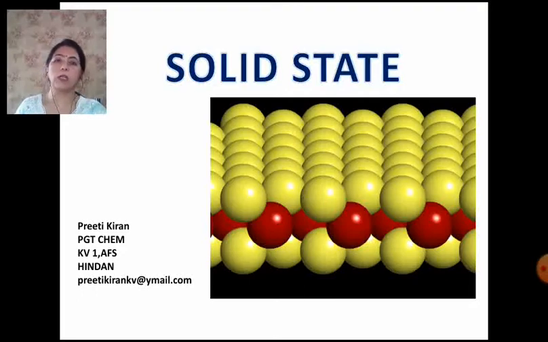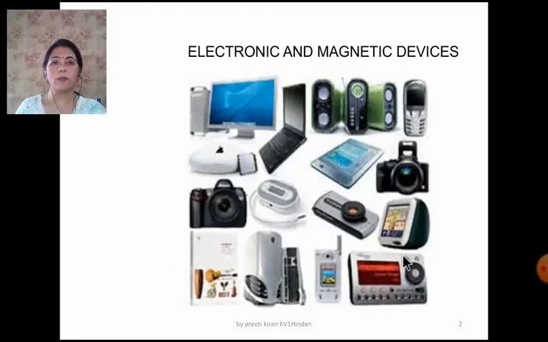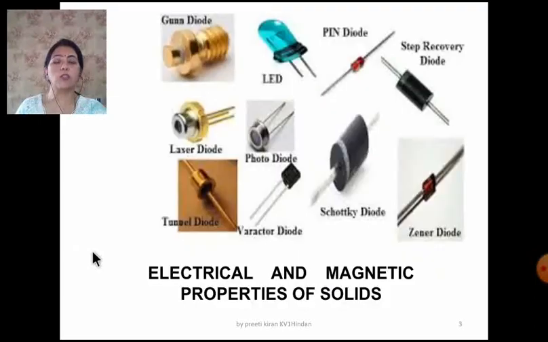So on the basis of the conductivity, on the basis of how much they conduct the current, they are categorized into three types: the conductors, insulators and the semiconductors. Nowadays, we are using so many electronic and magnetic devices, and we cannot think of our life without them. The electrical and the magnetic properties of the solids depend upon the internal composition and the structure. Today, we will study about the electrical and the magnetic properties of the solids.